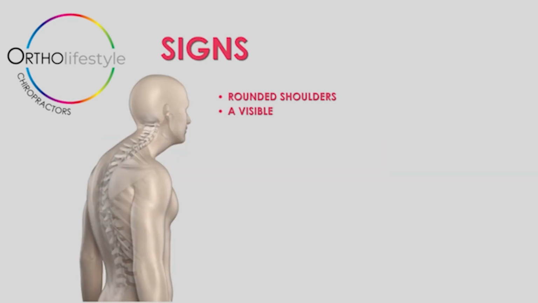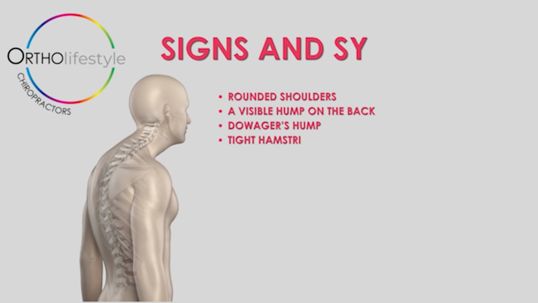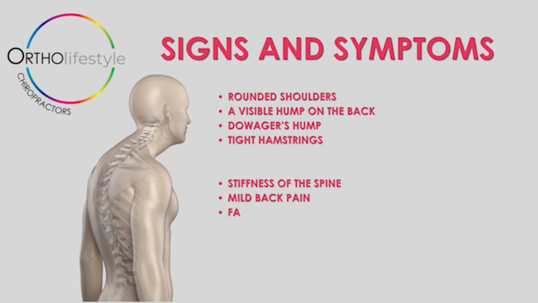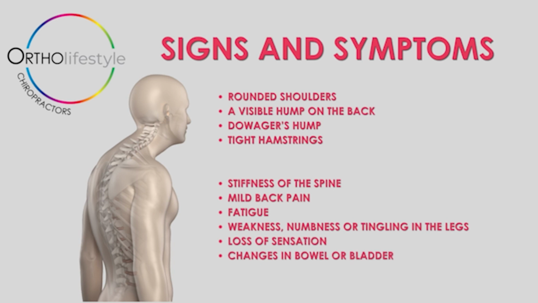Visible signs may include rounded shoulders, a visible hump on the back, dowager's hump, tight hamstrings. Other symptoms may include stiffness of the spine, mild back pain, fatigue, weakness, tingling, numbness of the legs, loss of sensation, changes in bladder and bowel control, shortness of breath and breathing problems.